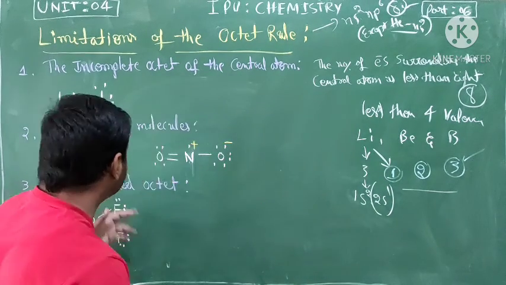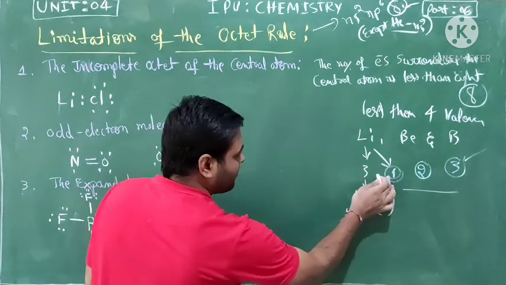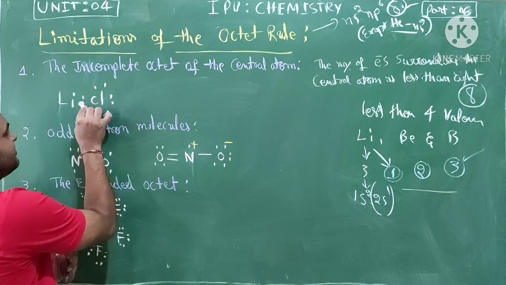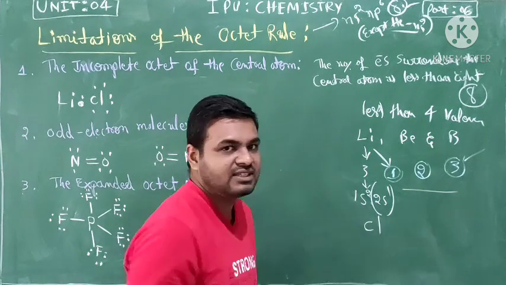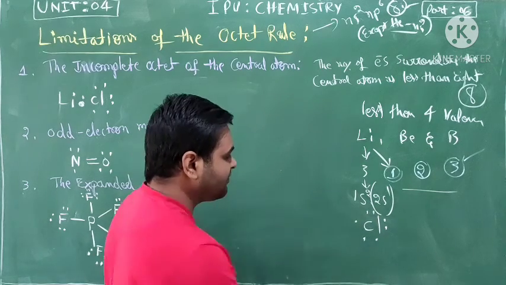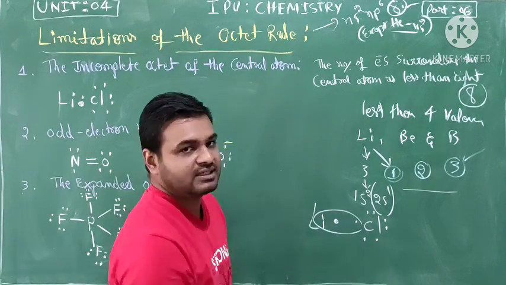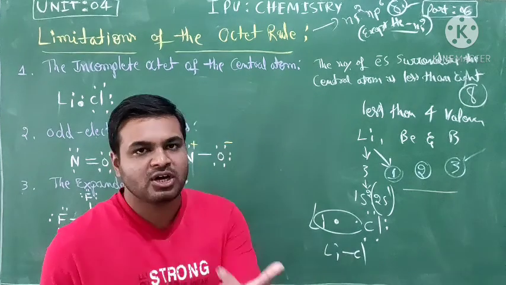Let us discuss an example, lithium chloride. Lithium has only 1 electron. Chlorine has 7 valence electrons: 1, 2, 3, 4, 5, 6, 7. One electron of chlorine is shared with lithium to form the lithium chloride molecule.